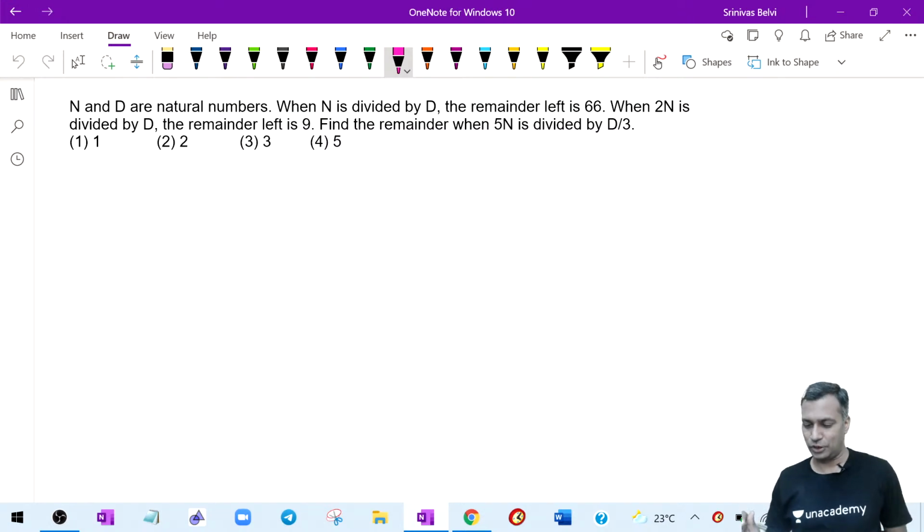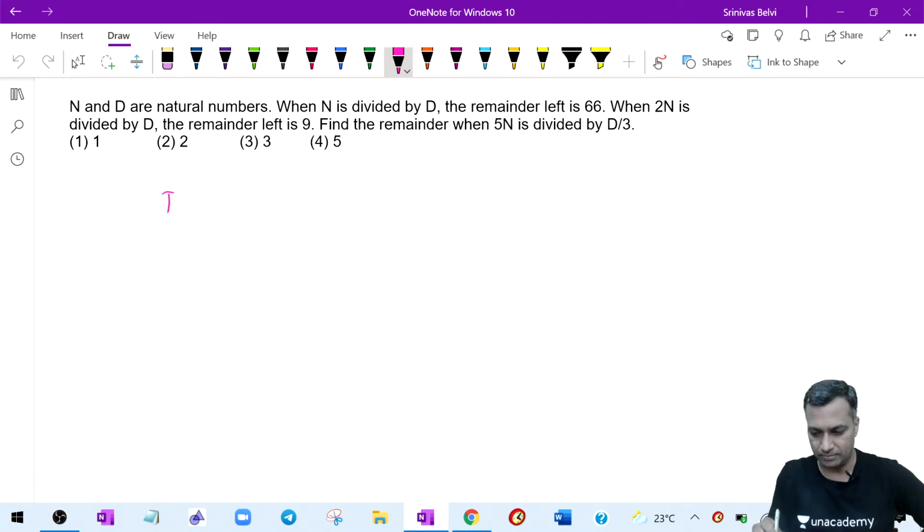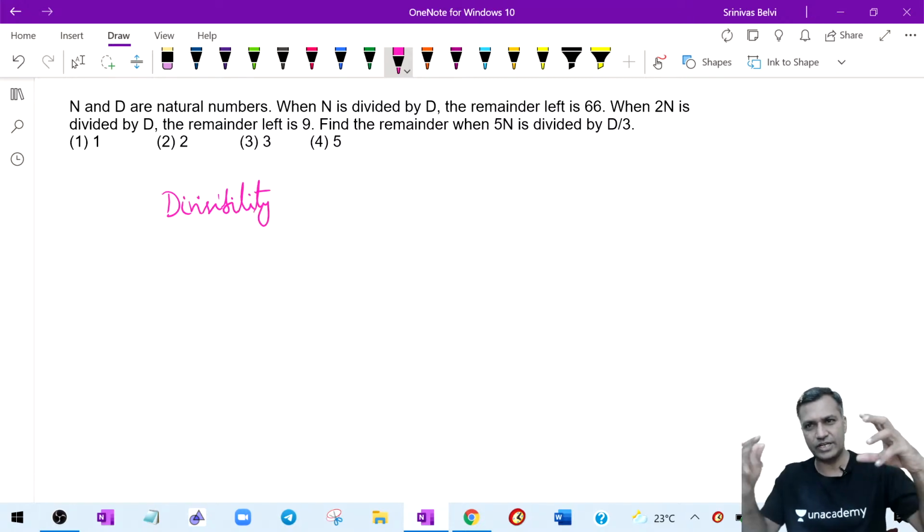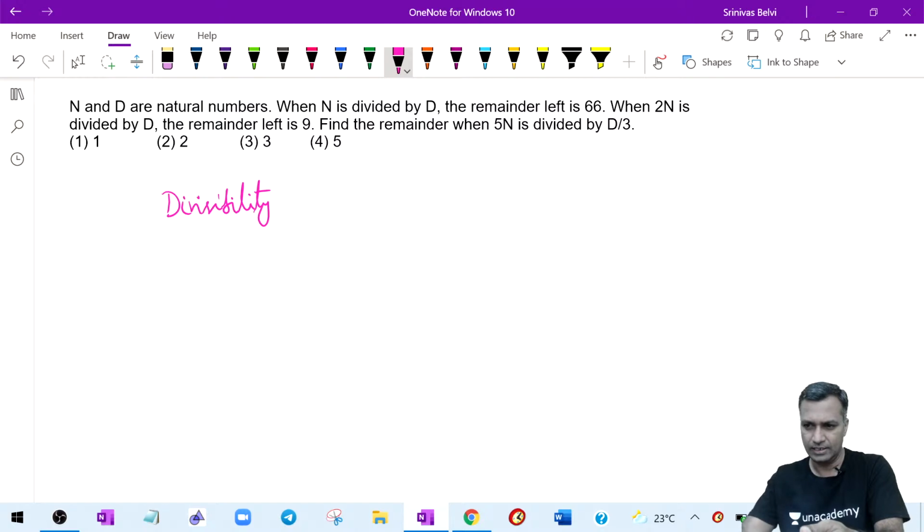Yeah, fair enough. Good. Let's take a look at this question, and let's take an approach. Today I'm going to spend some time on the divisibility algorithm. Since we already did some remainders, it's kind of clear to us and we can use some of those properties as well. So if you look at it, what is the theme that I'm picking today?